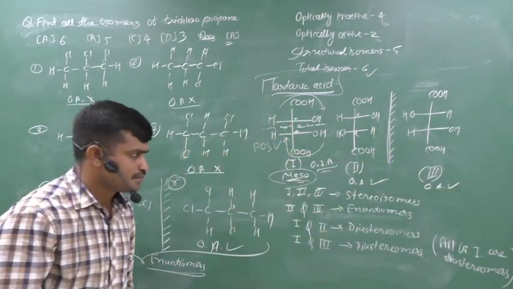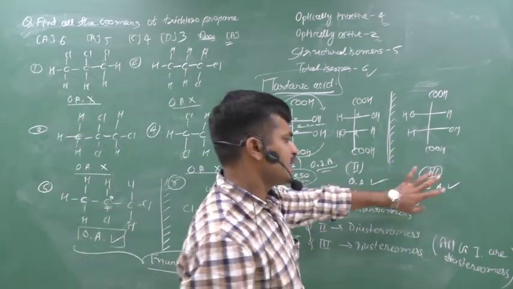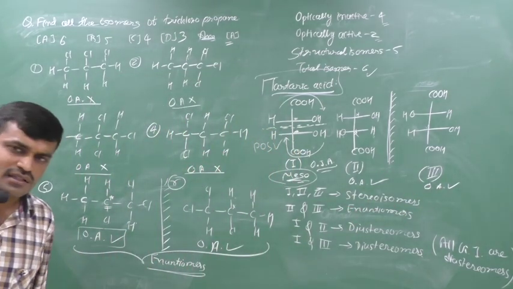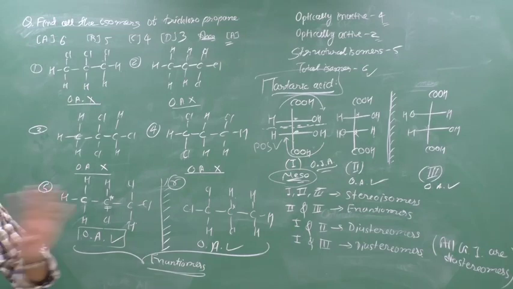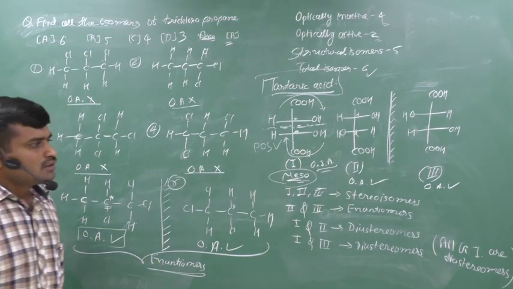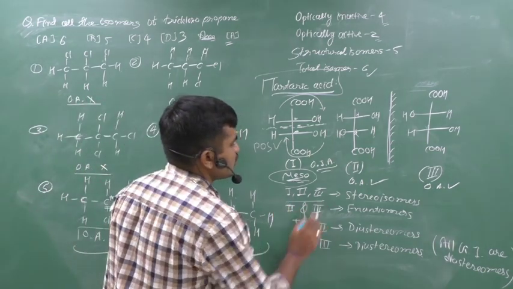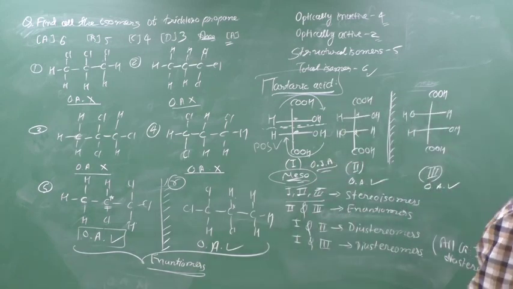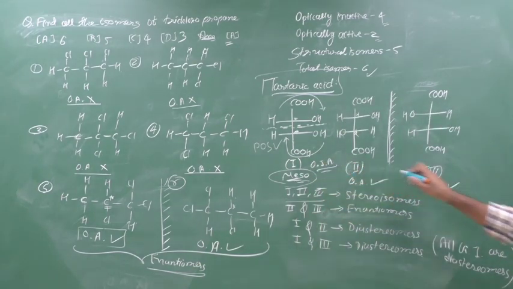Now the question is that these two are optically active because they cannot have a symmetry and they have two chiral centers. Yes, if it can have a symmetry, therefore it is not chiral, therefore it is not optically active. From that, 1, 2 and 3 are stereoisomers because all have a different space arrangement. 1, 2 and 3 are all stereoisomers.